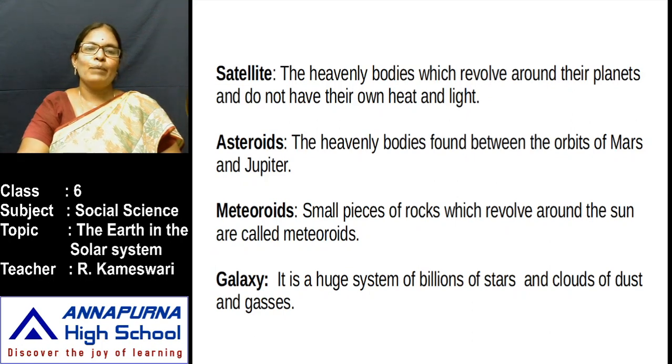Meteoroids are pieces of rock which revolve around the sun. Galaxy: the huge system of billions of stars and clouds of dust and gases is called a galaxy. Such galaxies together form the universe. So children, our Earth is in our solar system. Our solar system is in a galaxy. Our galaxy's name is the Milky Way. Our Milky Way galaxy is in our universe.